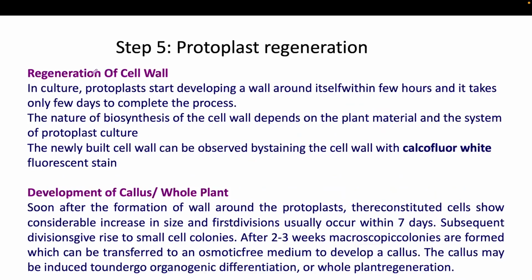Okay, here also the cell wall will arrange. Means firstly the cell wall is created, now it will arrange into the proper shape, and make other constituents of the cell also. Okay, and develop as a callus, or after some time it will create a whole plant.